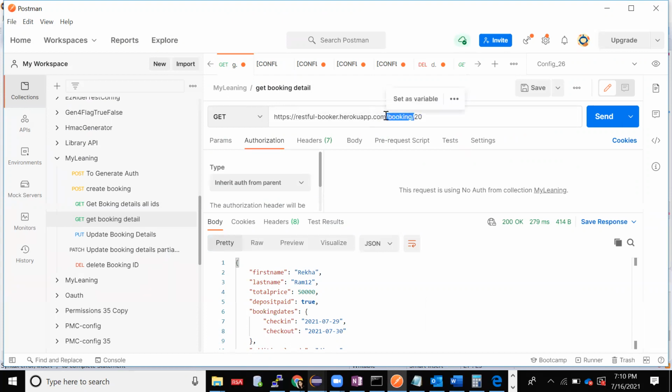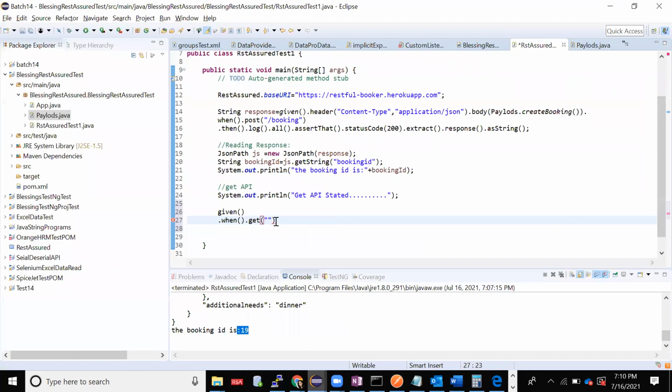Now I need to read this booking ID dynamically, right? I'll have to read it dynamically. So how do I do that? Where is my booking ID? I have read it from this, right? This is my booking ID. So I'll just have to concatenate that. Is it done?